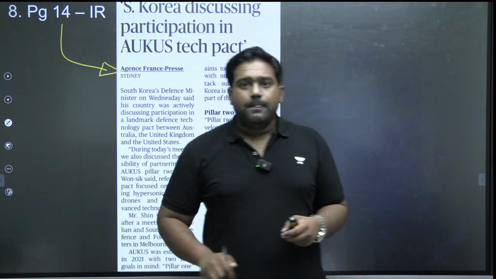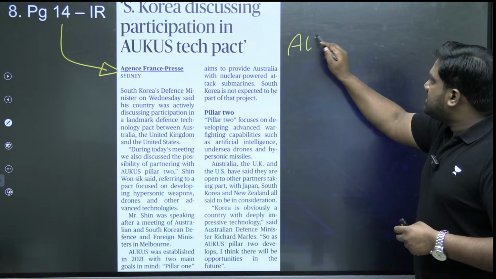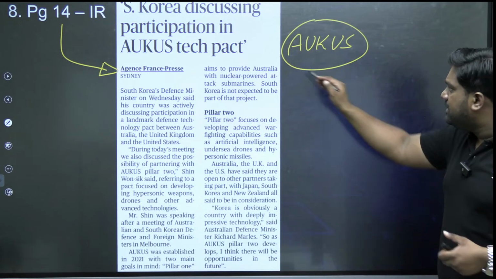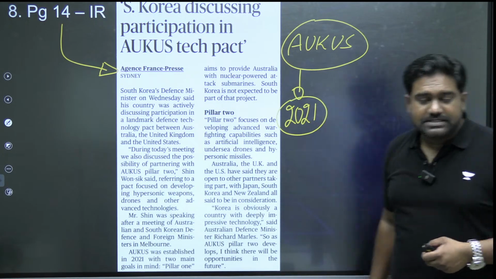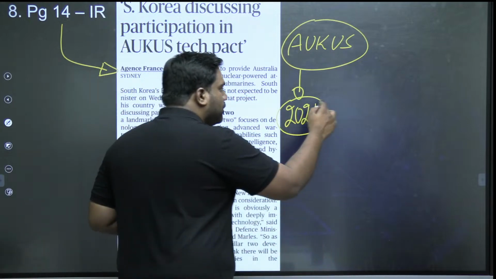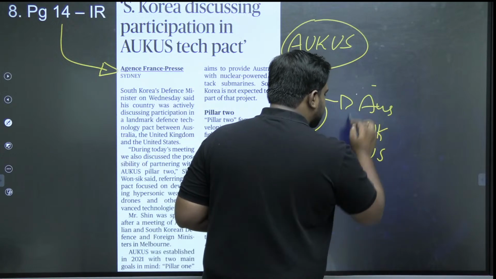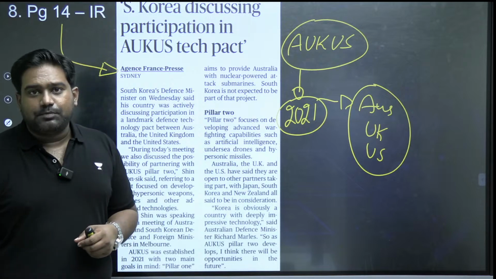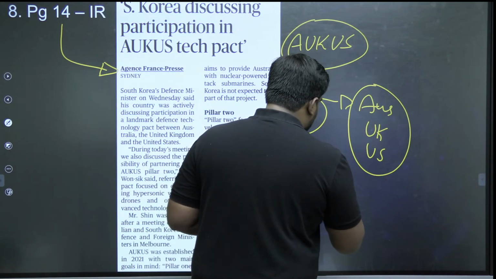On page 14, we have an article related to AUKUS. We have studied about AUKUS in previous classes as well. I'll just refresh your memory. This is a security initiative, a defense initiative started in 2021, 3 years ago, between Australia, UK, and United States. These 3 countries started a defense partnership called AUKUS, and there are 2 pillars under AUKUS.